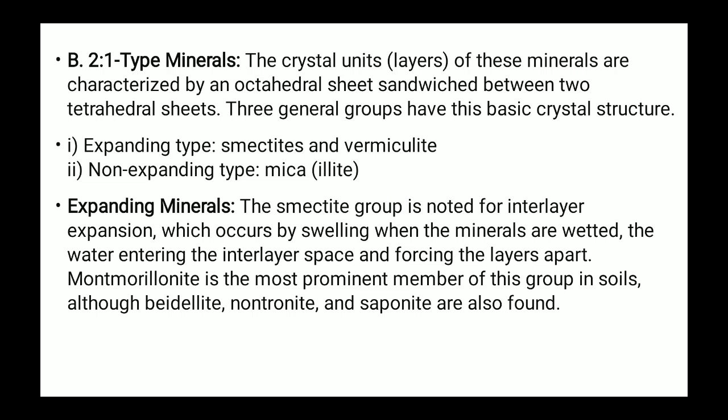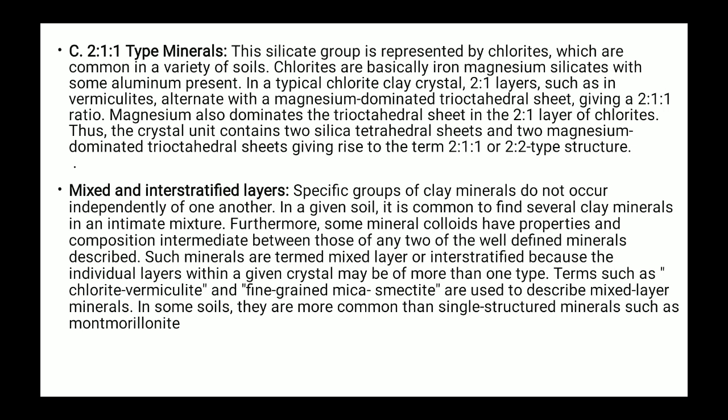The crystal units of these minerals are characterized by an octahedral sheet sandwiched between two tetrahedral sheets. Tetrahedral means the aluminum and silicate colloids, and three general groups have basic crystal structures. These include the expanding mineral types, and another one is the non-expanding types, like mica.